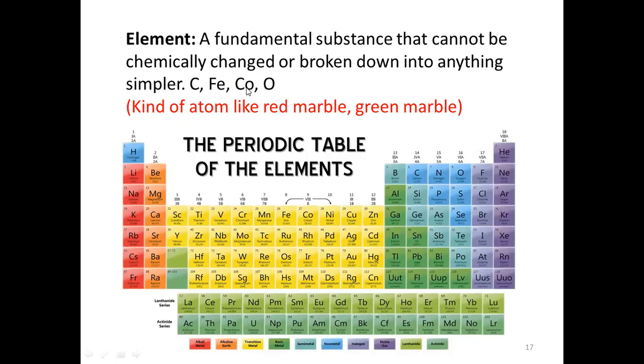This is iron, this is cobalt, this is oxygen. Similarly, this is hydrogen, this is helium. Now you can easily differentiate according to their chemical composition, and these are called elements. They are not going to change further or break down into anything simpler. You cannot further break down carbon, and when it remains carbon, that is called the element.